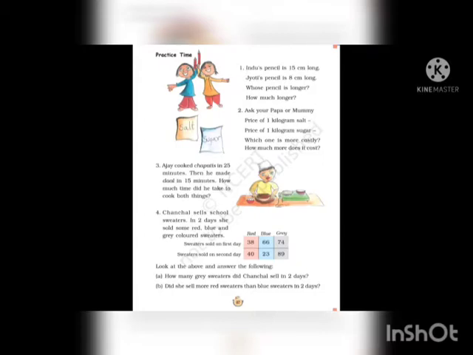The questions are: how many grey sweaters did Chanchal sell in 2 days? This is the first question. And question number B is: did she sell more red sweaters than blue sweaters in 2 days? So first let's do these 2 questions and then we will move on to the other parts.